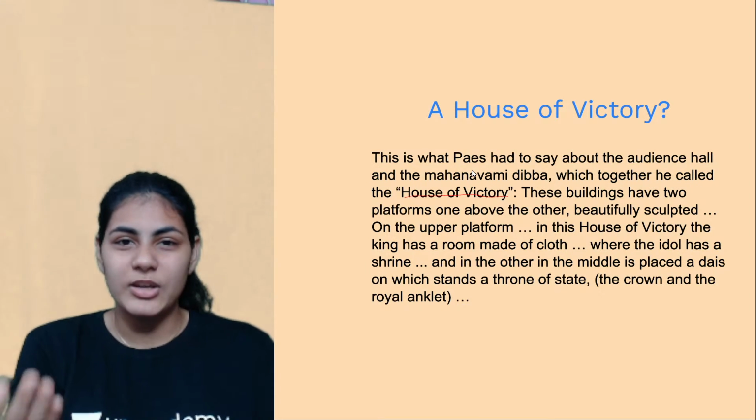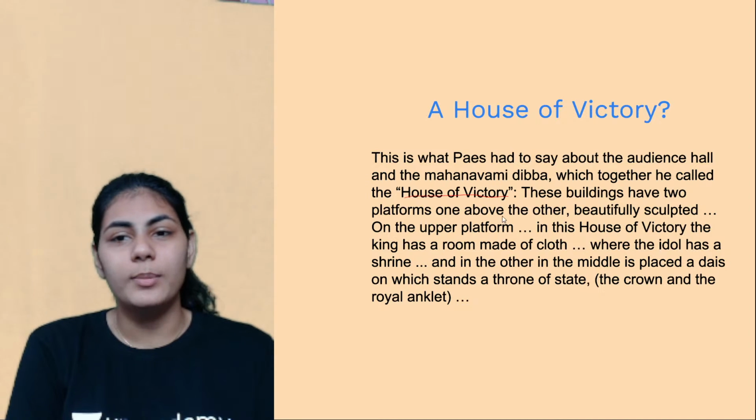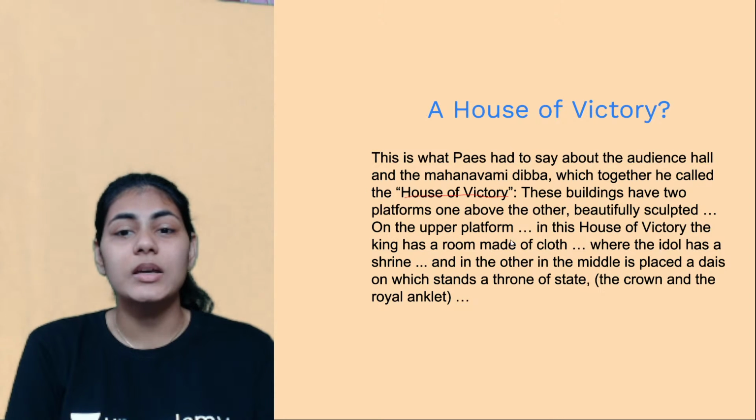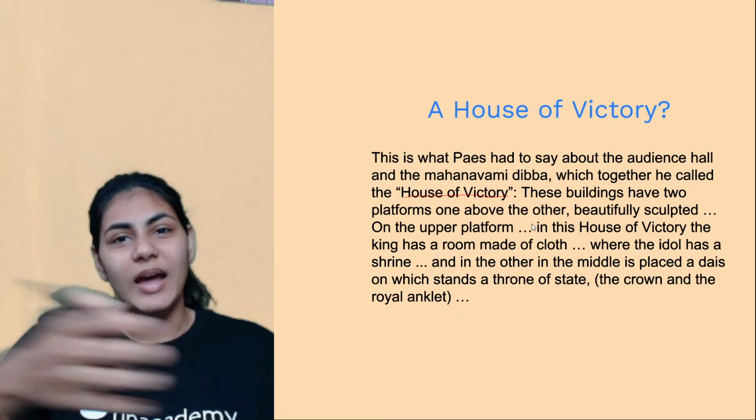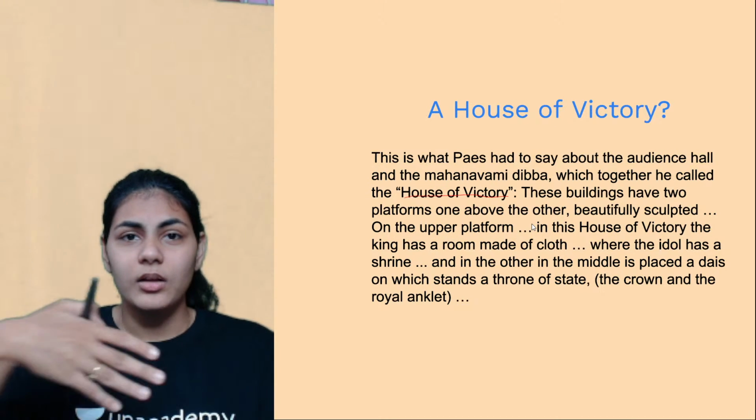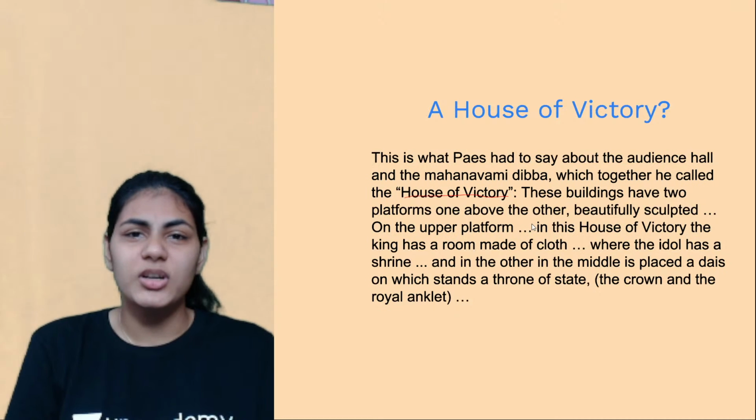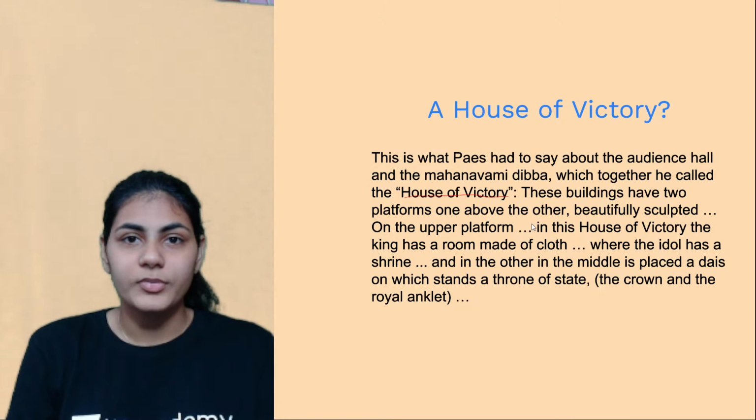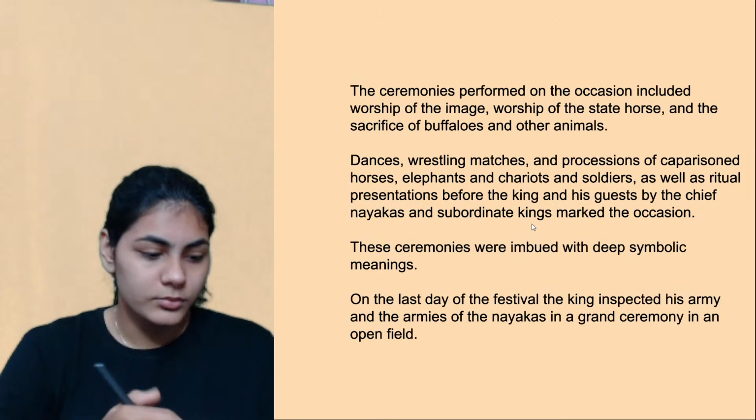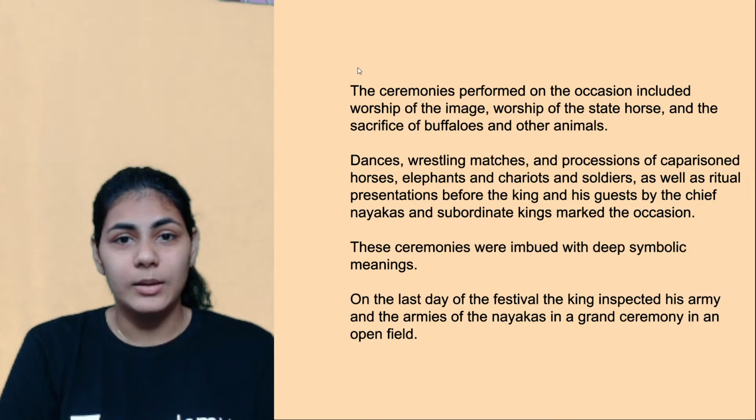Again, literally the same information which we've discussed till now, but let's just go through it. These buildings have two platforms, one above the other, beautifully sculpted. On the upper platform in the House of Victory, the king has a room made of cloth, and idols are usually placed, shrines are there, right? And then there's a dais for all these events to be performed near Mahanavami Dibba, right? So all these various features he describes about the House of Victory in one of his works. Cool. So that's Mahanavami Dibba.